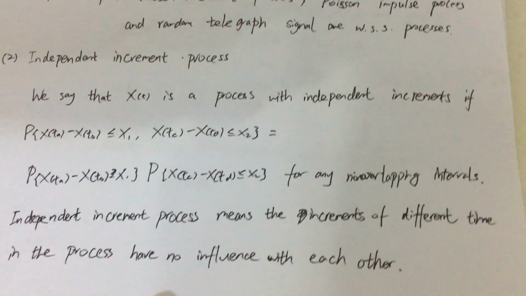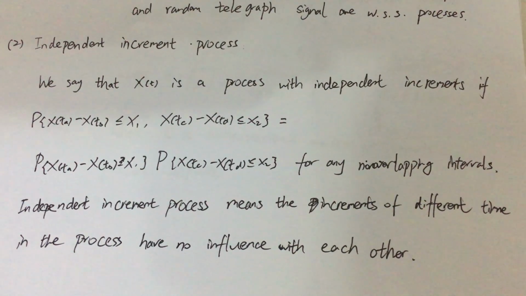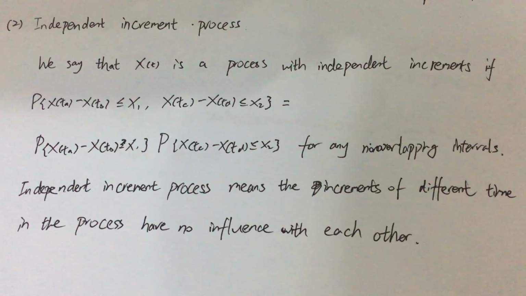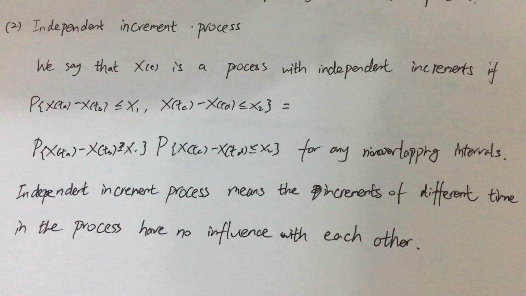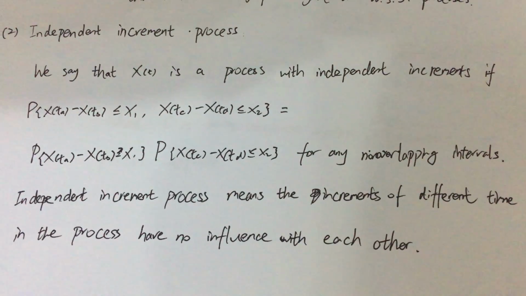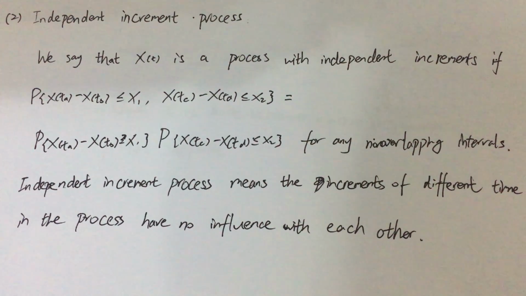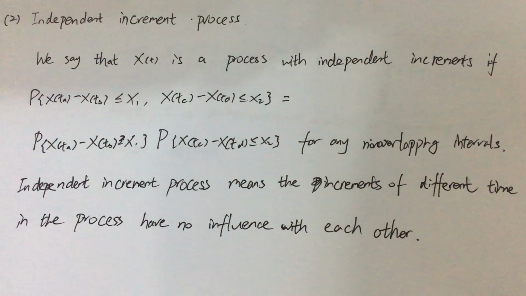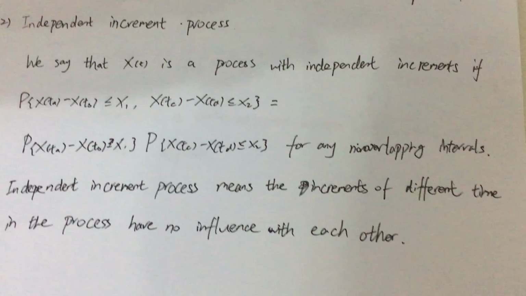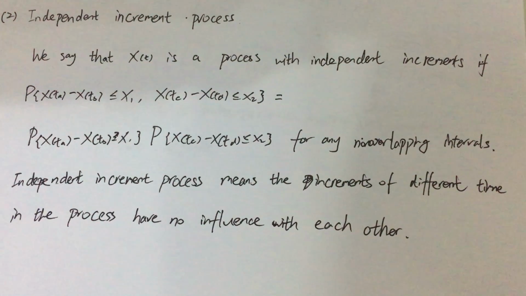The second concept is the independent increment process. We see that x(t) is a process with independent increments if the probability of x(t_a) minus x(t_b) less than or equal to x1, and x(t_c) minus x(t_d) less than or equal to x2, is equal to the probability of x(t_a) minus x(t_b) less than or equal to x1, times the probability of x(t_c) minus x(t_d) less than or equal to x2, for any non-overlapping intervals.